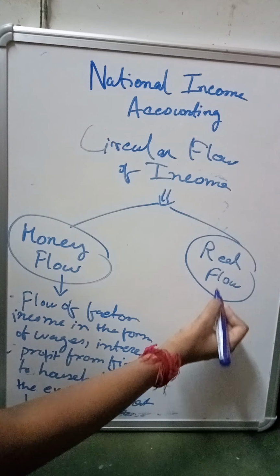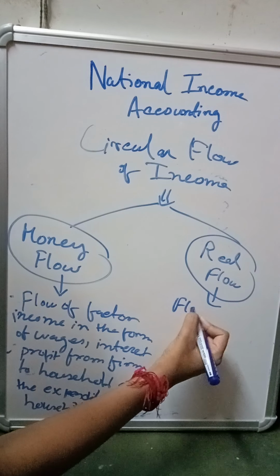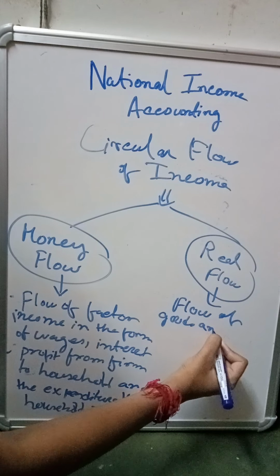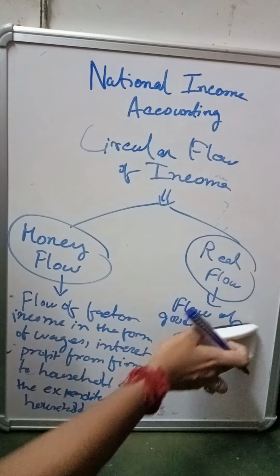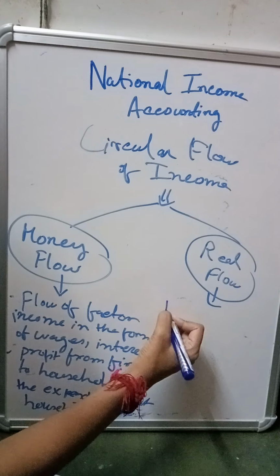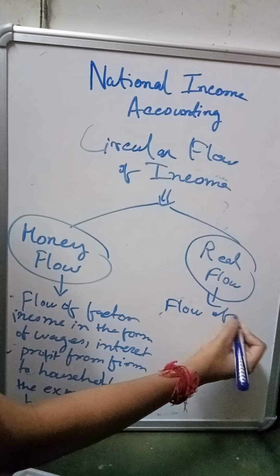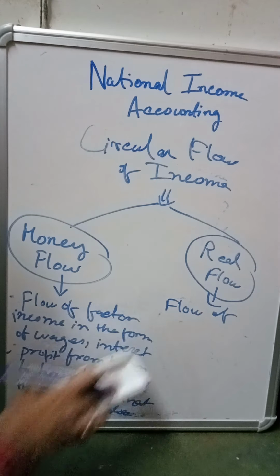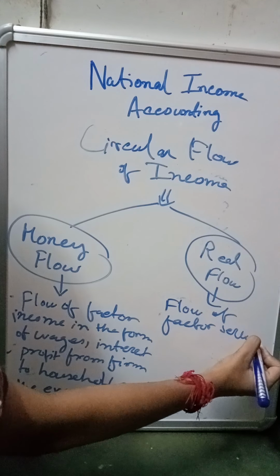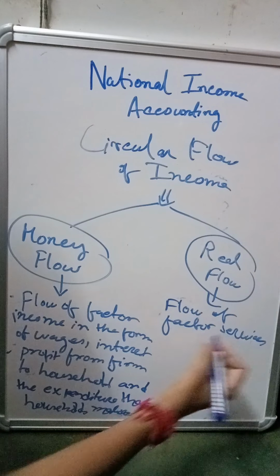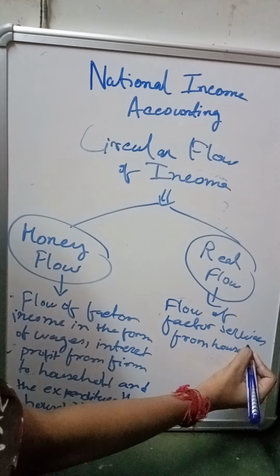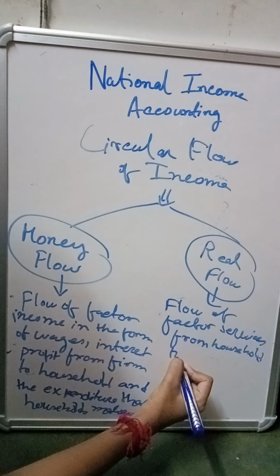And what is the real flow? Real flow is nothing but the flow of goods and services, or we can say the flow of services. First the household gives what? Service. Flow of factor service. Who provides this service? The household. To whom? To the firm. Flow of service from household to firm.